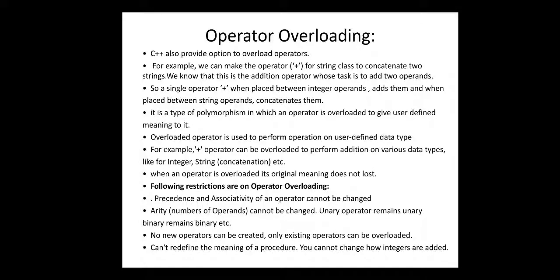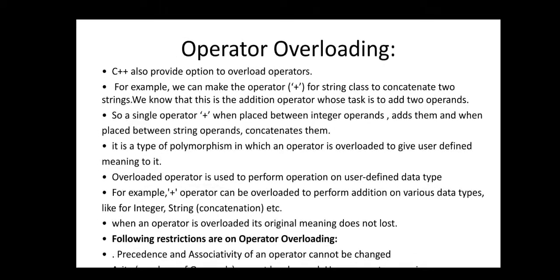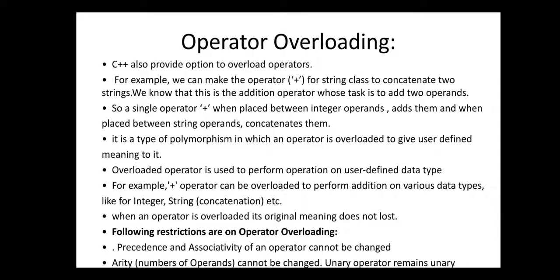Okay, next here we check another way, or here we learn about another type of compile time polymorphism. Actually there are two main types of polymorphism, that is compile time polymorphism and runtime, and we already saw it in the diagram. In compile time polymorphism, one is function overloading and another one is operator overloading. So let's start with operator overloading.